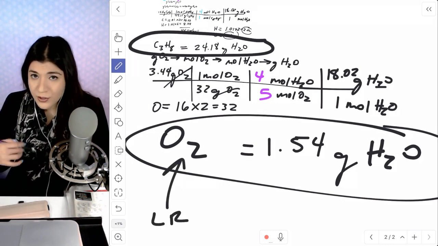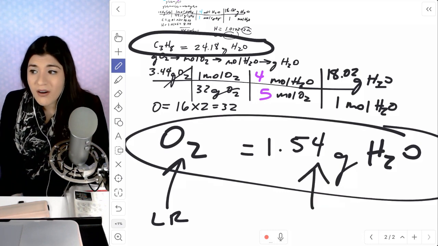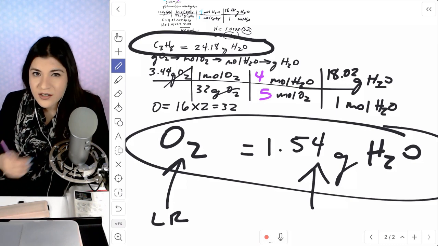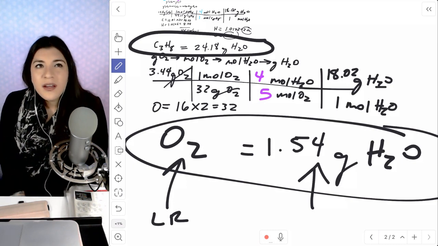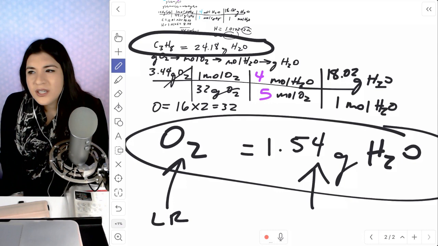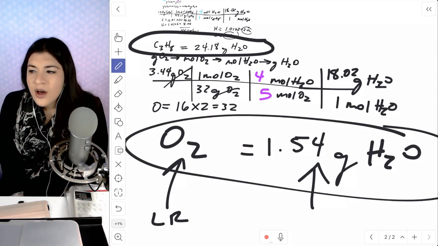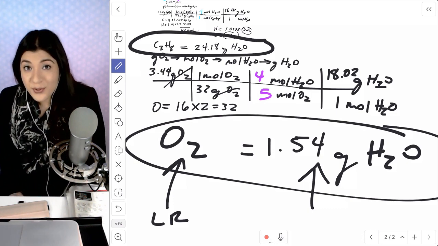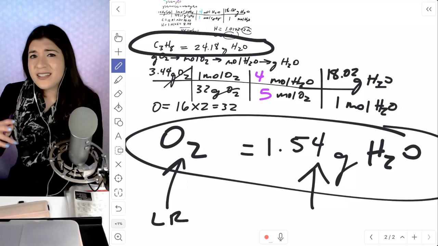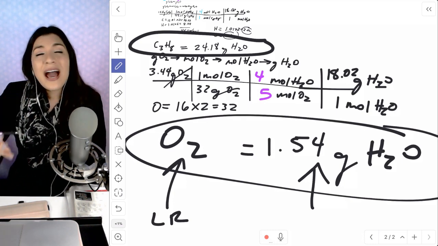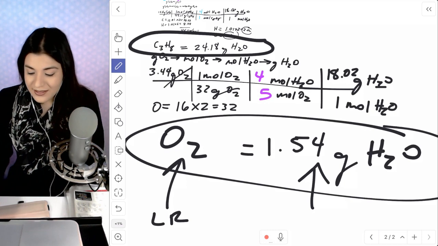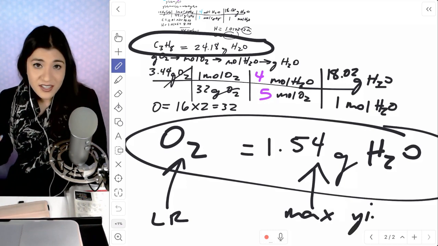What we then produce is going to be our maximum yield, our theoretical yield. What I want you to think of when they ask what's the max you can produce is that the maximum you can produce is whatever your limiting reactant is capable of producing. Think of it like ingredients, that's all you have accessible to you. So that's really it. This would be the max yield, and that's all you had to do.